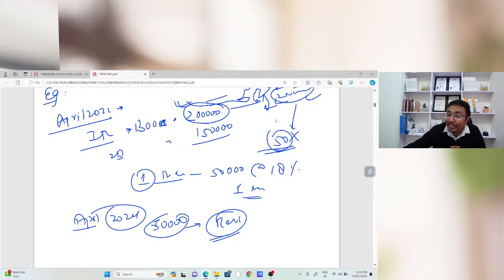So in that situation, I need to reverse that ITC of 50,000 rupees and I am not eligible to claim that 50,000 ITC. That is the situation. That is the point, and that is the logic. So we need to keep in mind that the reconciliation of books is very much crucial and very much important.